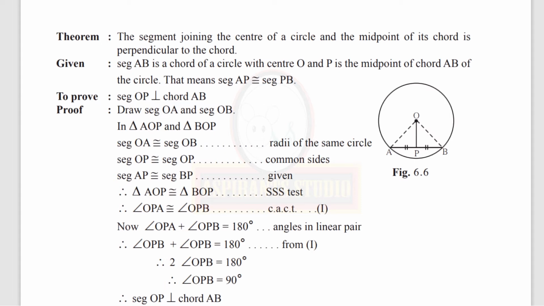So it will become 180 upon 2, that is 90 degrees. So we get measure of angle OPB is equal to 90 degrees. Therefore, segment OP is perpendicular to chord AB. So we have proved that the segment joining the center of a circle and the midpoint of its chord is perpendicular to the chord.